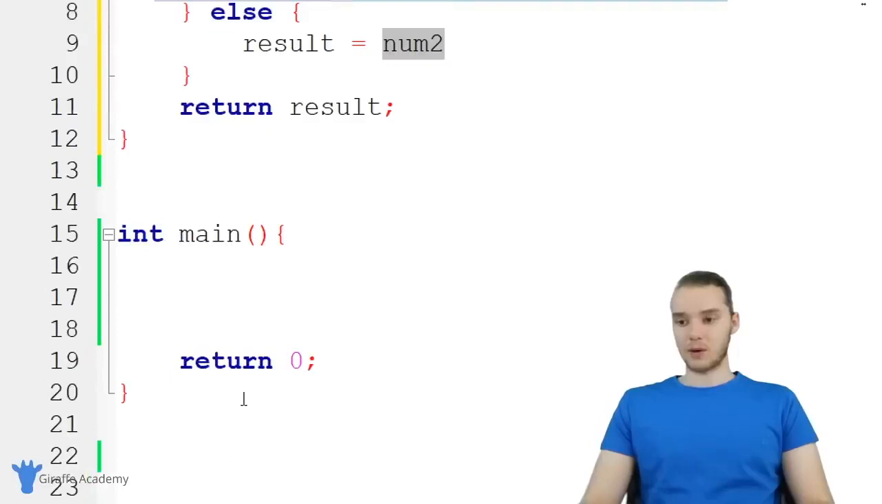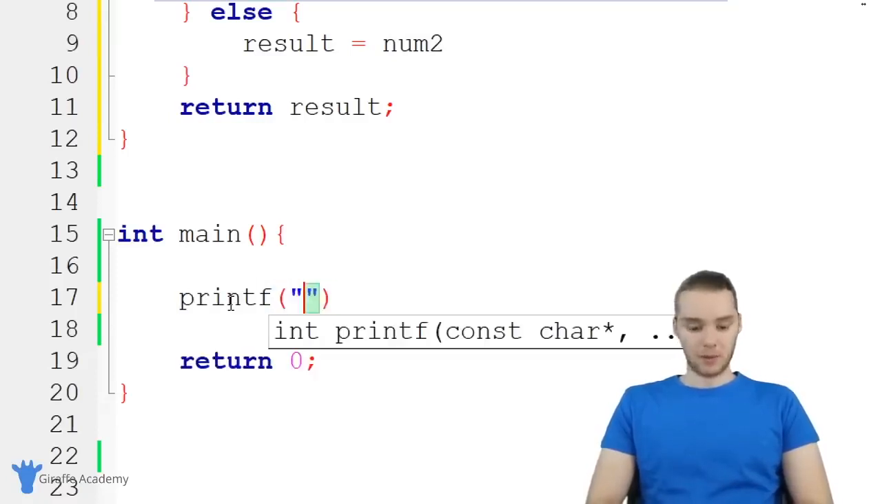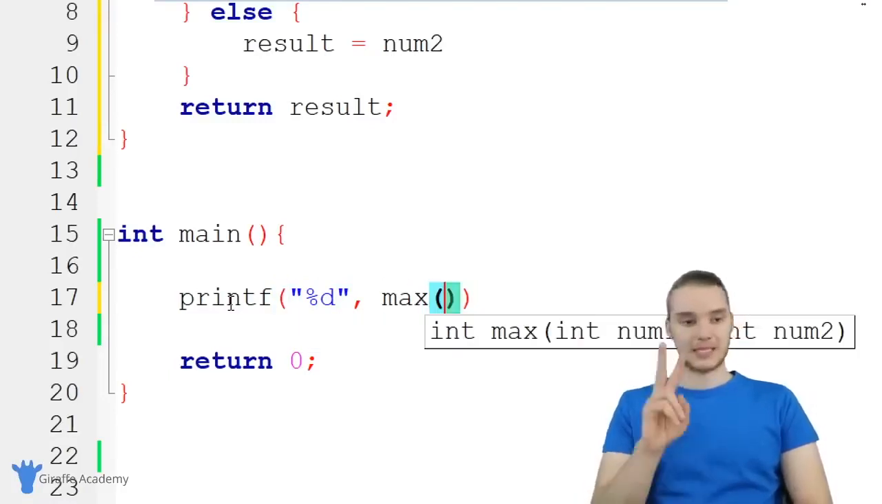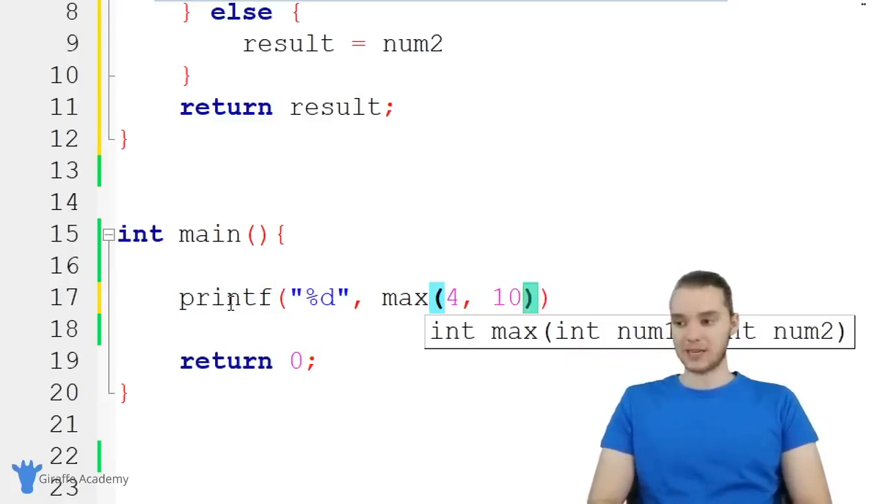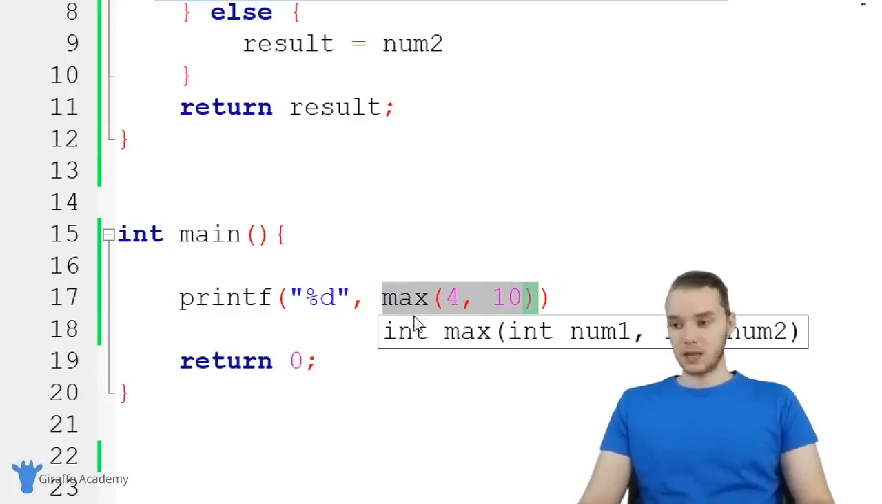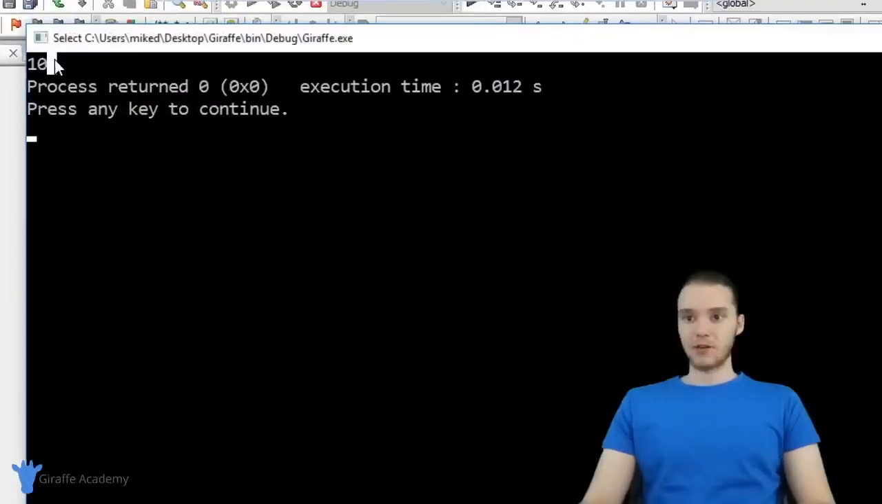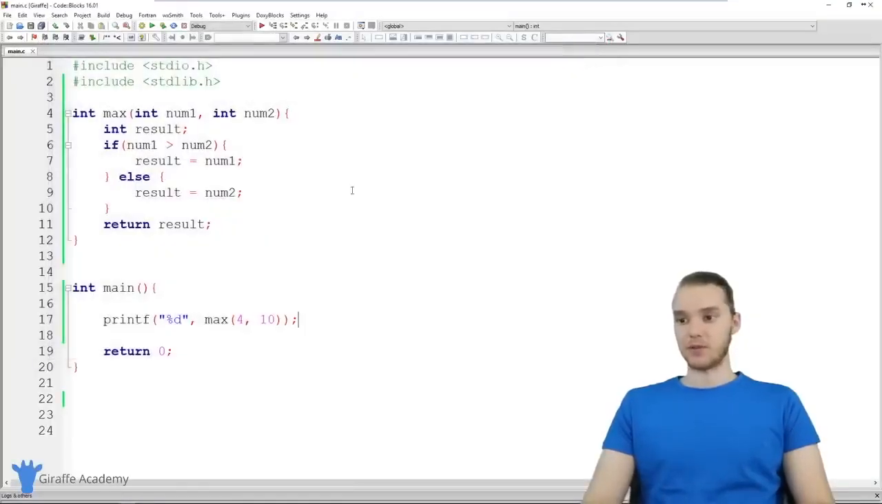So let's go down here into our main method. I'm actually going to print out the result. So I'm just going to say printf, and we're going to be printing out an integer. And over here, I'm going to call this function. So I'm just going to say max, and I'm going to pass in two numbers. So we're passing in a 4 and a 10, and this is going to return to us whichever one is bigger. In other words, this should return 10. So let's go ahead and run our program. And you'll see over here we're returning 10. So we got the value of 10 back from this function.